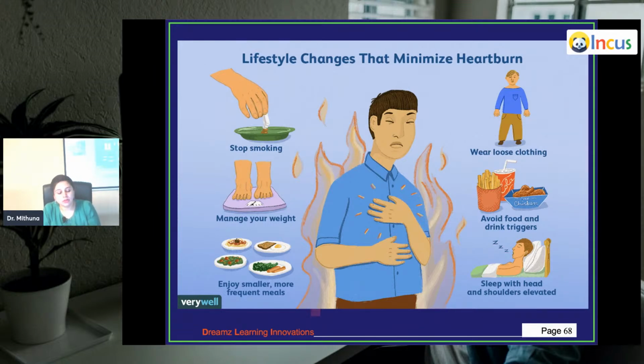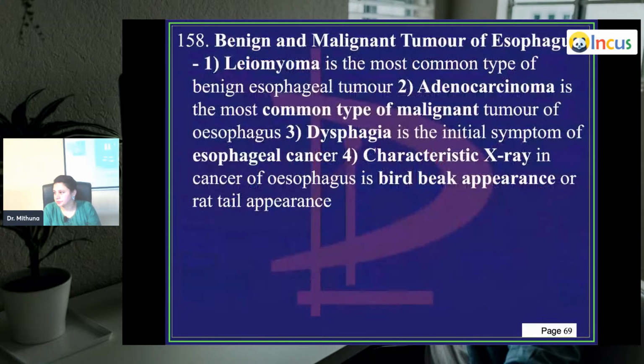Besides this, you also try to do lifestyle changes, because one of the major causes of GERD is lifestyle. So you tell the patient to stop smoking, wear loose clothing. Weight management is very important because GERD is very common in obese patients. And you take smaller, frequent meals and sleep with head elevated, shoulders elevated, and avoid any kind of trigger foods like spicy, smoked foods, okay, oily foods. All these should be avoided.